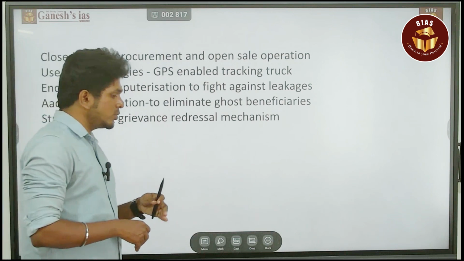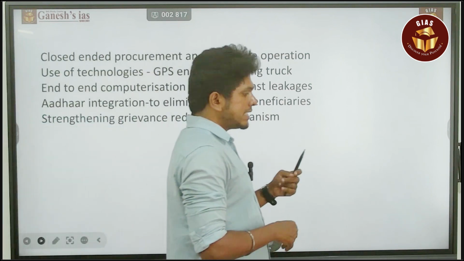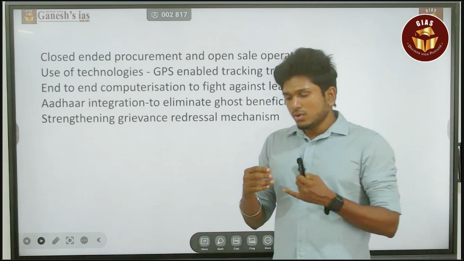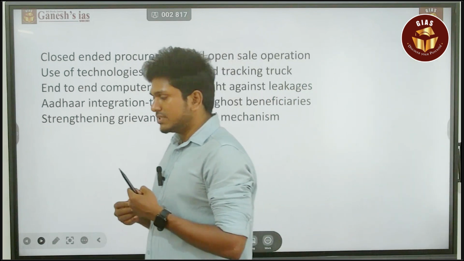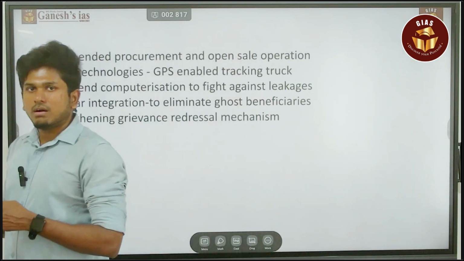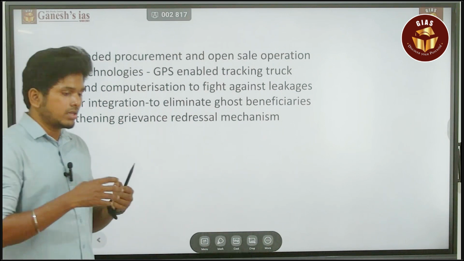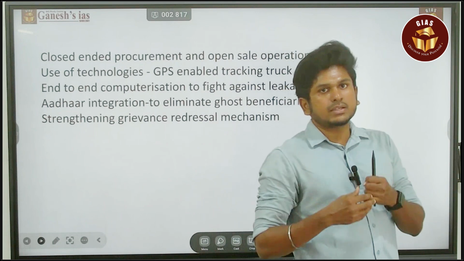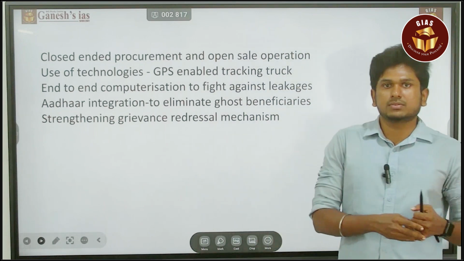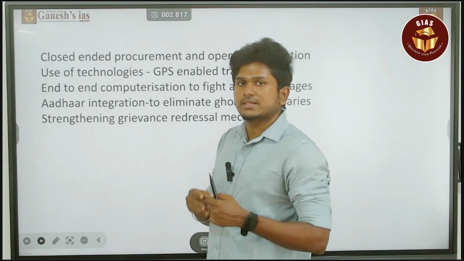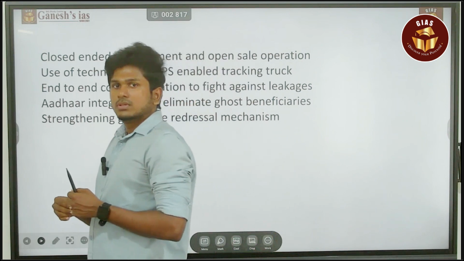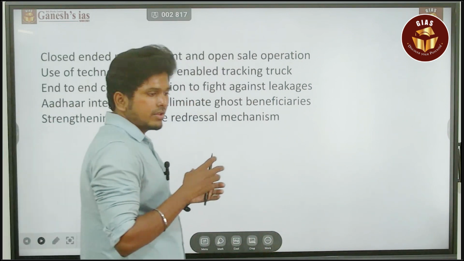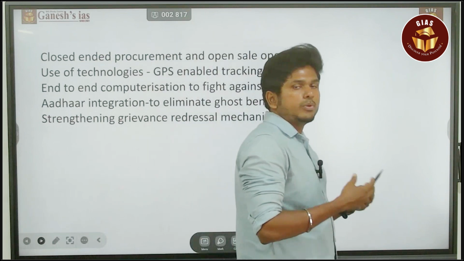So the way you can overcome all these challenges is, first, go for a closed procurement system, which means don't buy all the commodities, not all the rice and wheat. Based on the demand, procure the rice and wheat. Other than that, all other products, you just allow them to be sold in the open market.